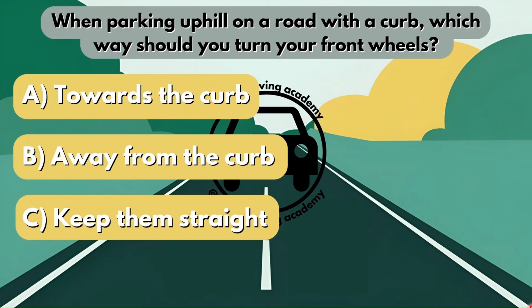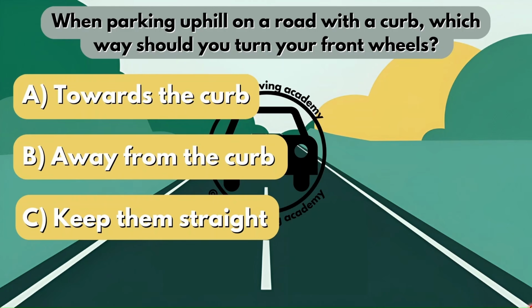When parking uphill on a road with a curb, which way should you turn your front wheels? Now this is very confusing because I'm sure a lot of people are going to get this incorrect, right? So is it option A, towards the curb? Is it option B, away from the curb? Or is it option C, keep them straight?